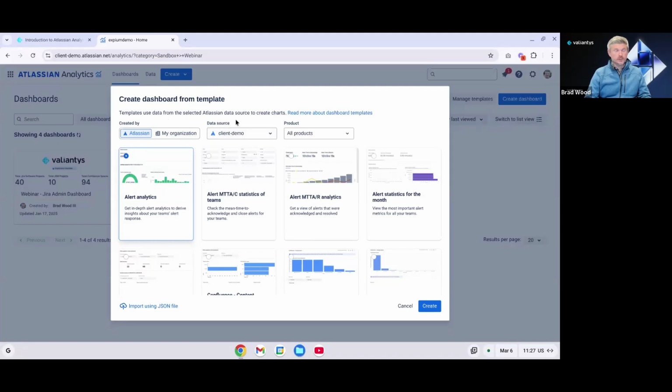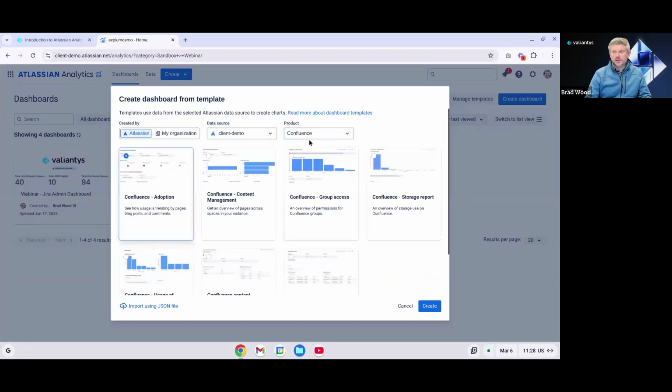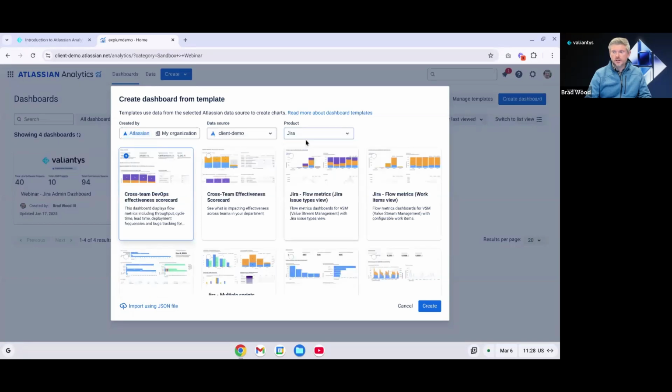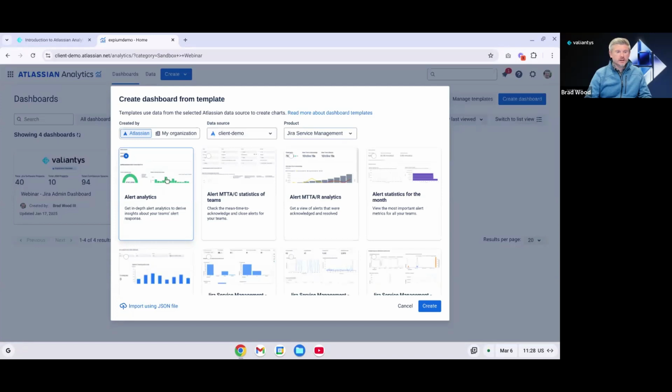When you're creating your new dashboard, you do need to select the data source. So in this case, I would just choose the one that we were looking at previously. And then you can filter this even further by product. So you can see we've got templates for Confluence, we've got templates for Jira, and we've got templates for Jira Service Management. Once I find the dashboard that I want, I would just simply click Create to create that.